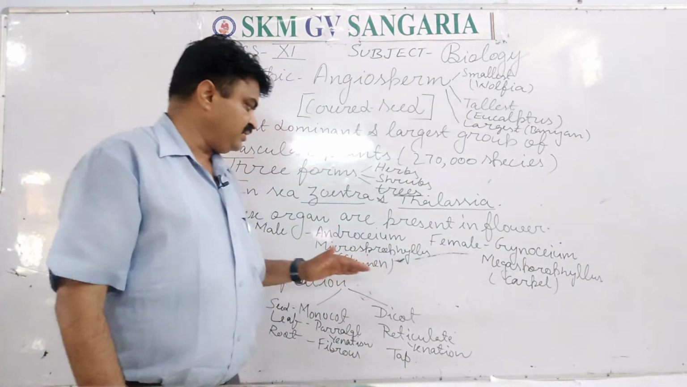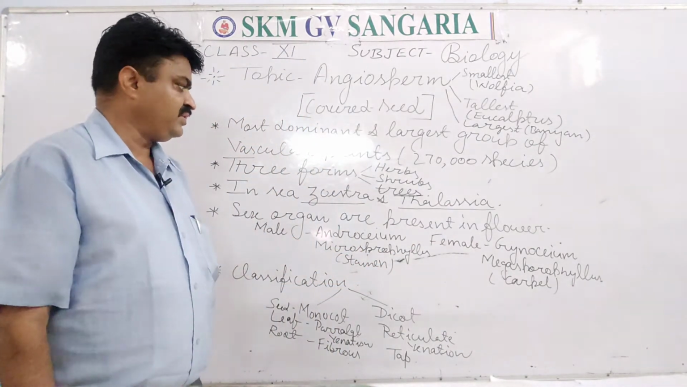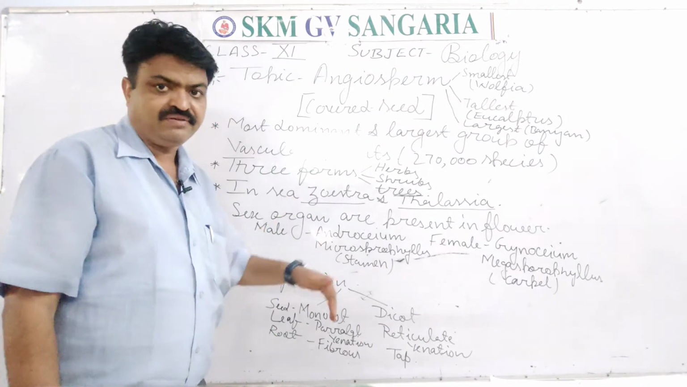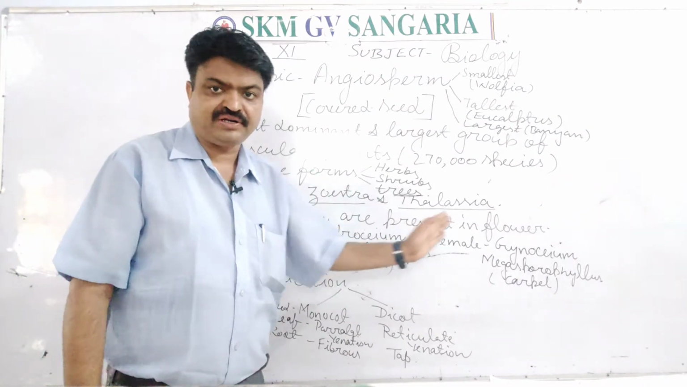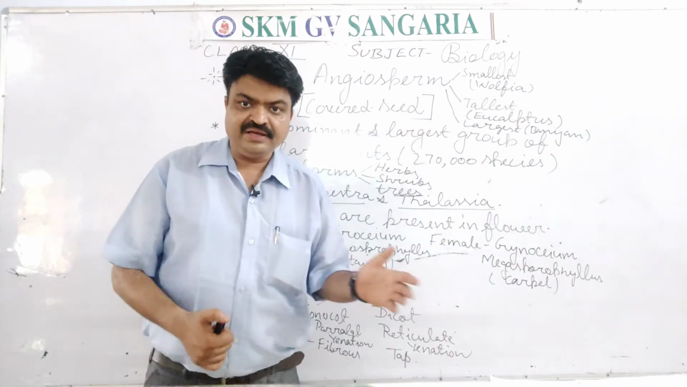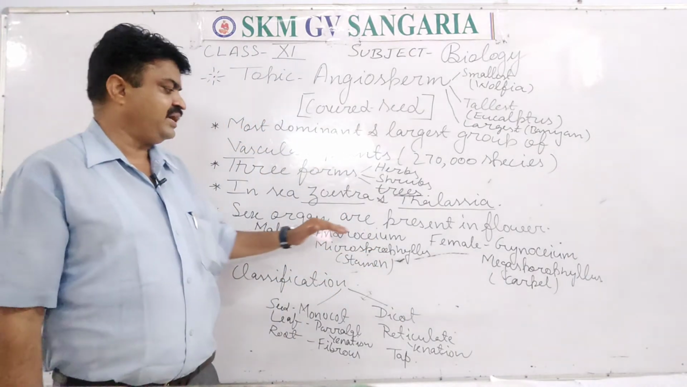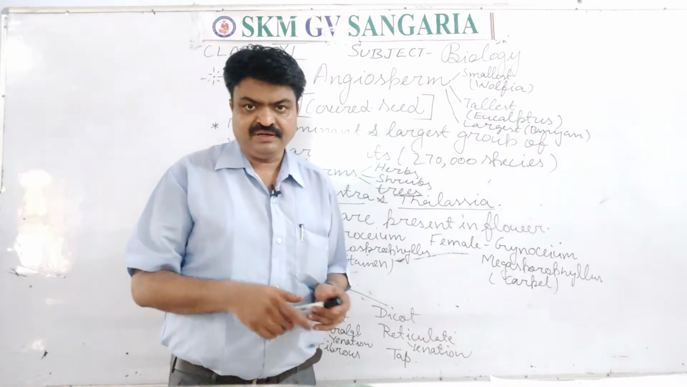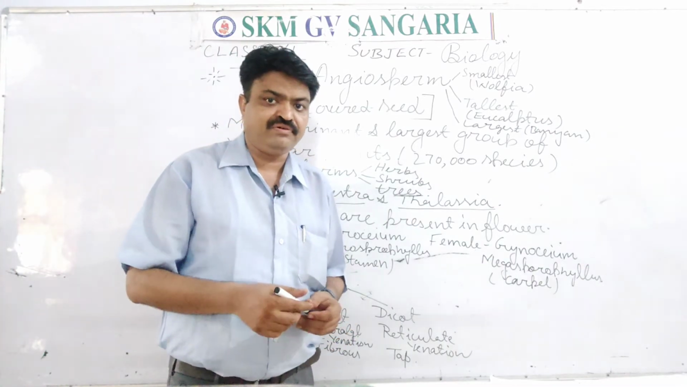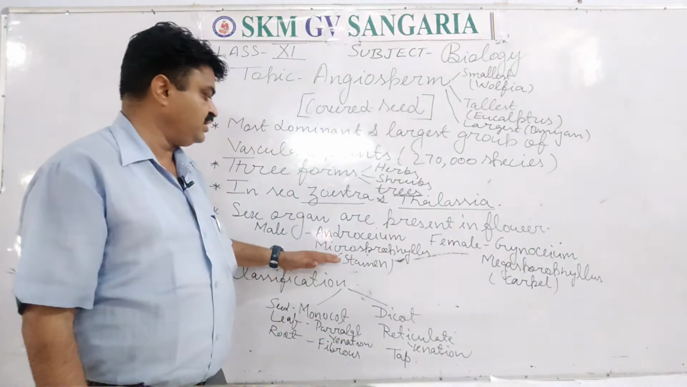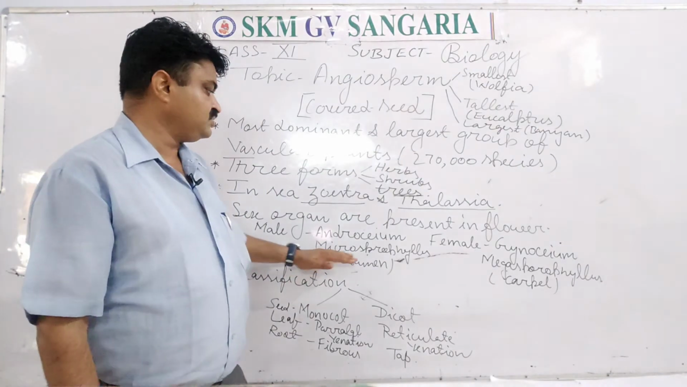And in this, students, for the sexual reproduction in the flower, the sexual reproductive parts are found. Like in the male, students, there is the androecium. In the male there is the androecium, and that androecium is also known as microsporophyll.